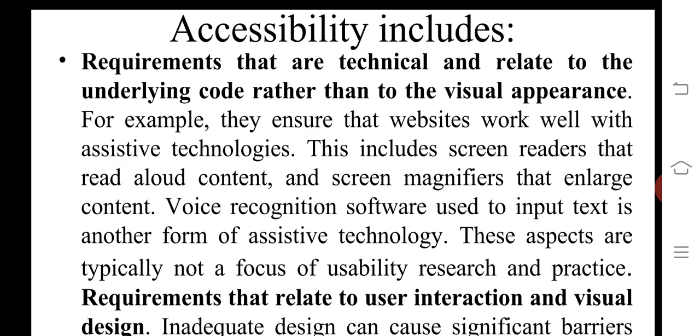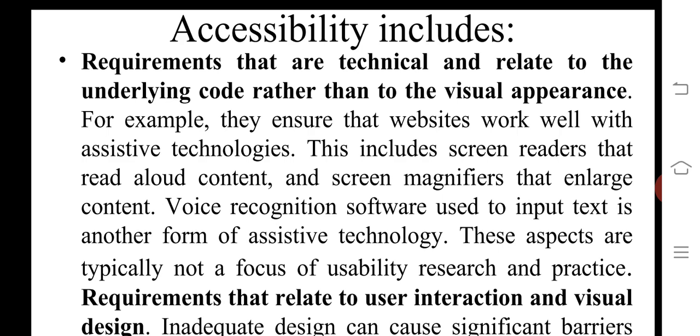And accessibility includes two requirements. One is a requirement that is technical and related to the underlying code rather than the visual appearance. So in this example, the website works well with assistive technology.